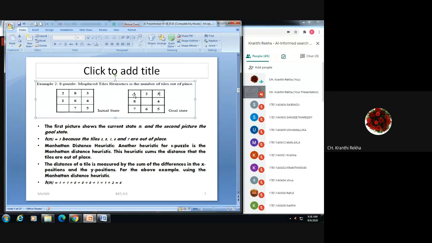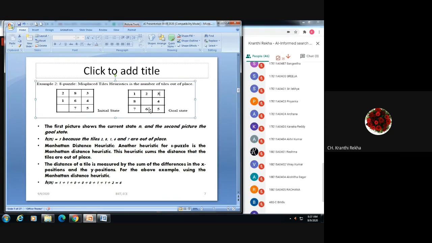Actual positions are what? First box should have 1, second box should have 2. Like that, it should go in this direction. This is the arrangement we require, but it is arranged randomly in the left side box. So all the numbers are misplaced or mispositioned. So taking this as the initial state, we should find this goal state. That is what the 8 puzzle problem is: getting a required state of numbers.